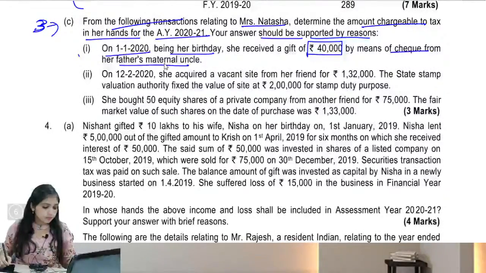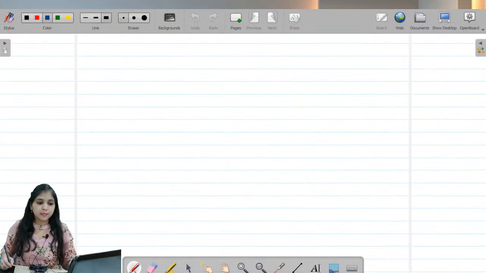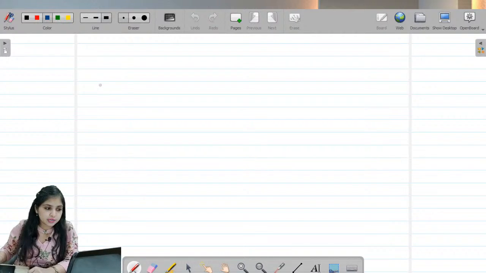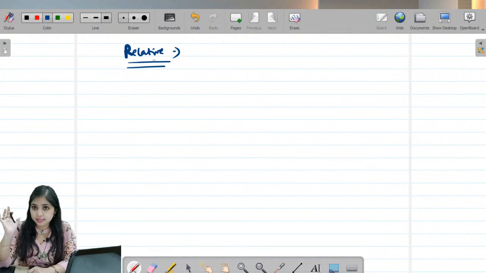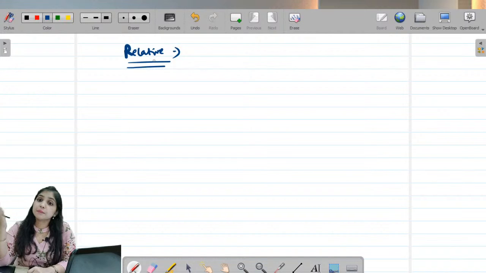Now listen to me. Before I proceed with the discussion, I want to discuss with you the meaning of relative as per your gift provisions. You have so many definitions of relative in the Income Tax Act itself. For section 80D, you have a different definition of who is a relative. For 80DD, a different definition. For your gift provisions, a different definition. Companies Act, again a different definition. Accounting standards, even there a different definition.